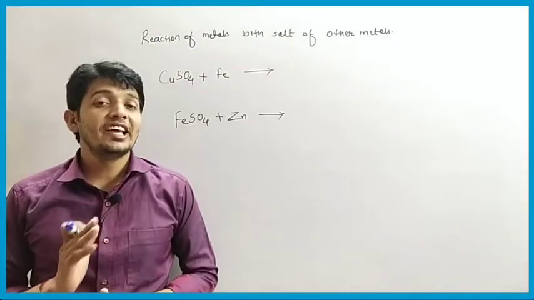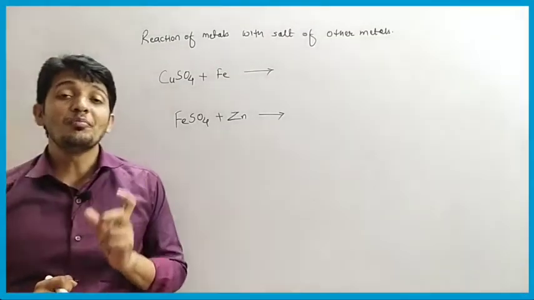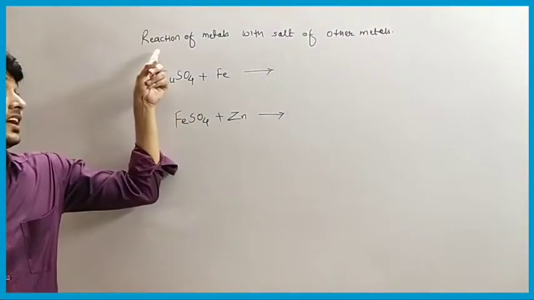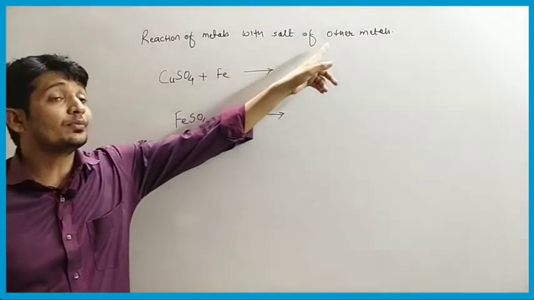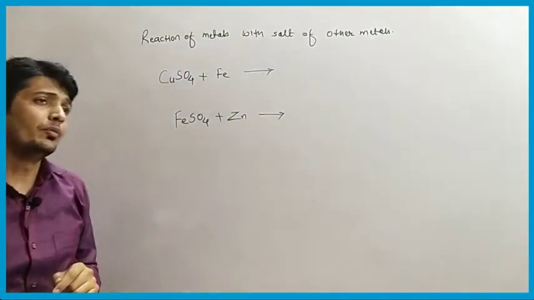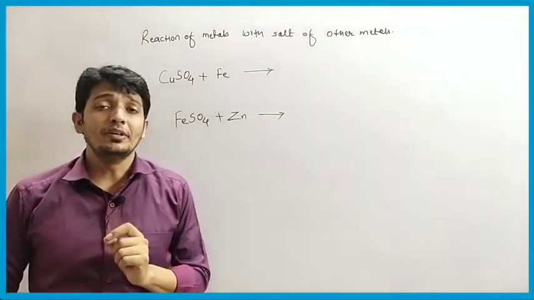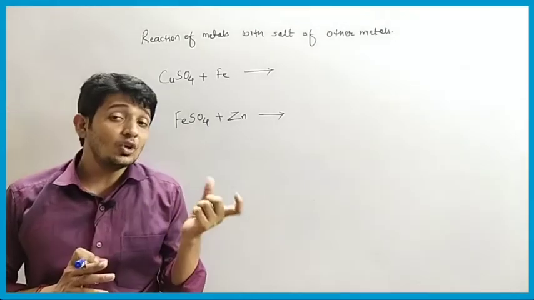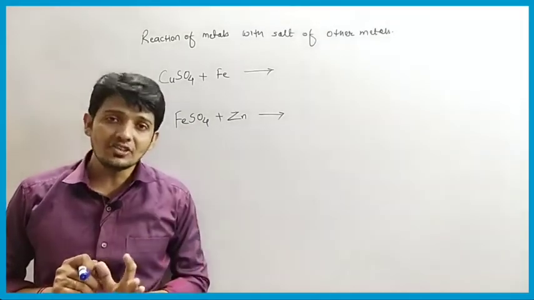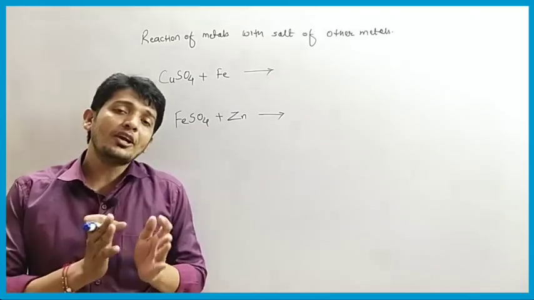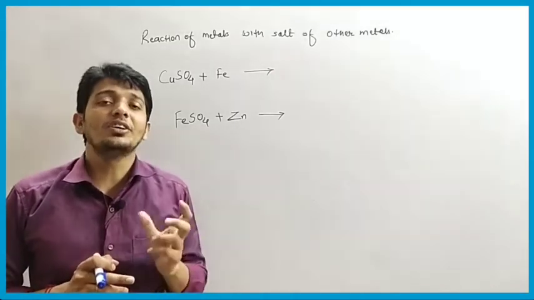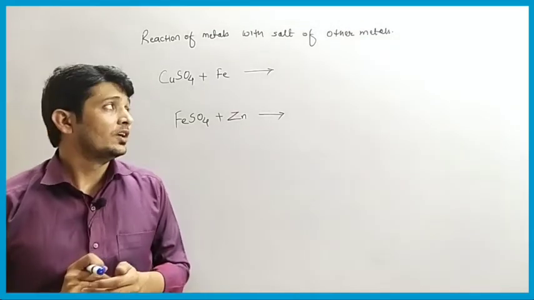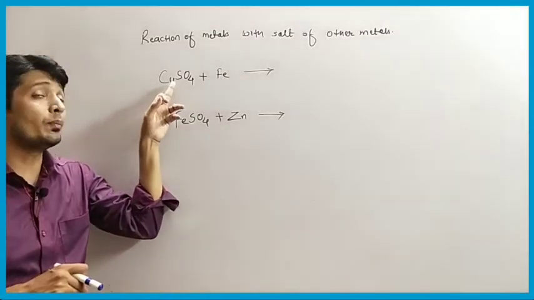Now we will check the next reaction. So reaction of metal with salt of another metal. Means we will see the reaction of metal with salt of other metals. Okay. So here what will happen: if the more reactive metal reacts with the salt of another metal which is less reactive, then the more reactive metal will displace the less reactive metal. Okay. So here we can see that we have copper sulfate.